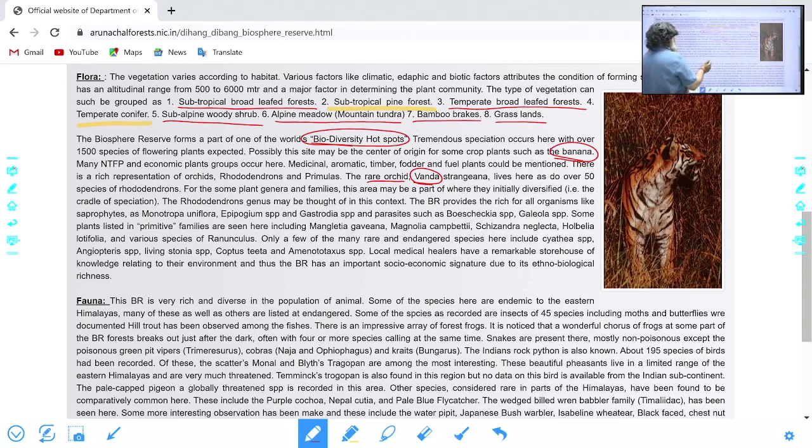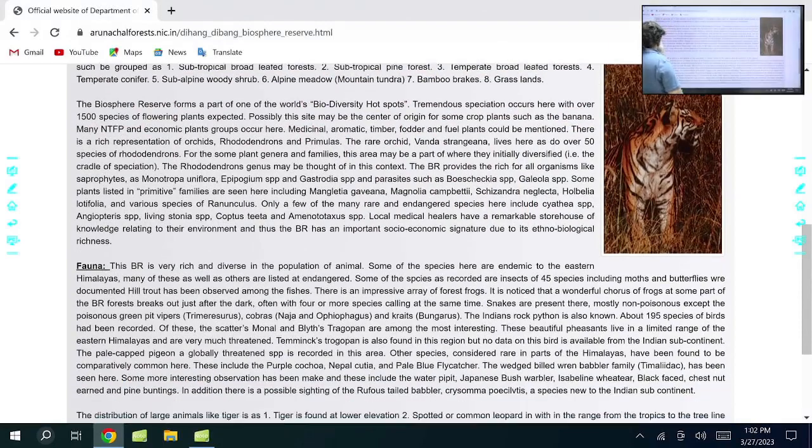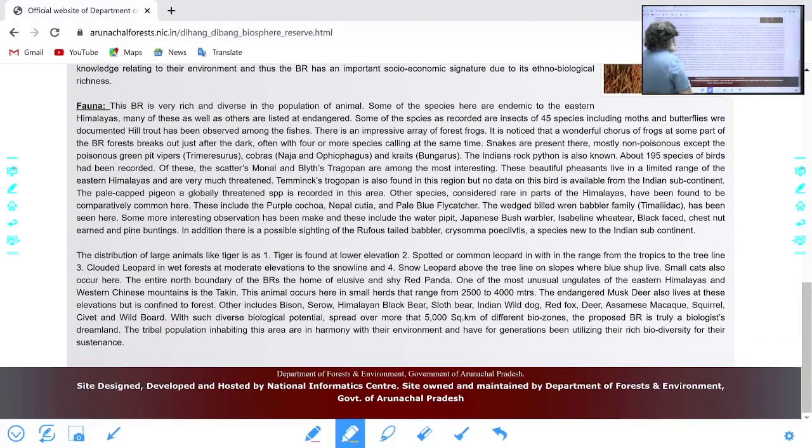Then the plant names have been given here. If you take the animals, tiger, leopard, you'll find the names here. For example, it is mentioned that green pit vipers, poisonous cobras, kraits, snakes are there. Indian rock python.